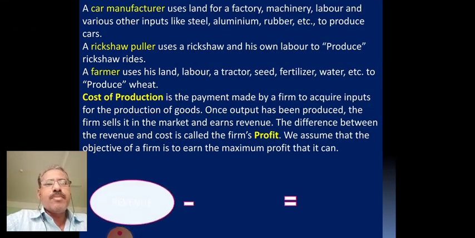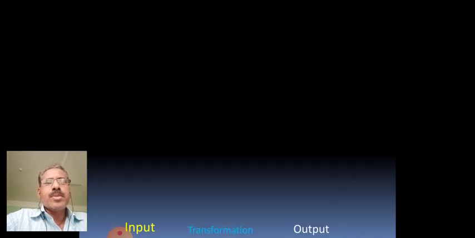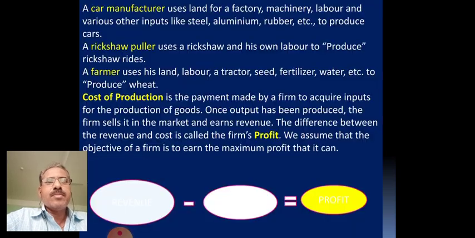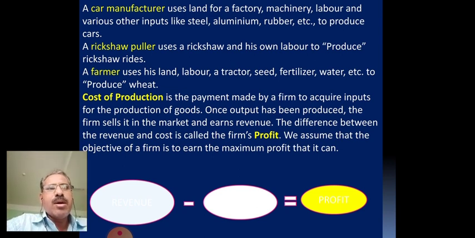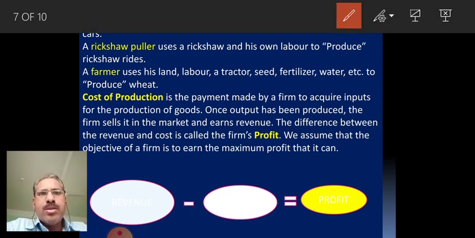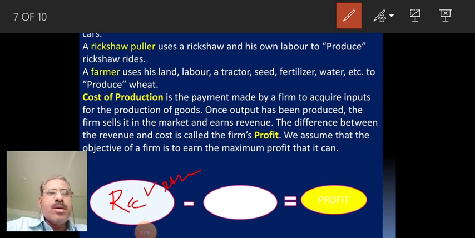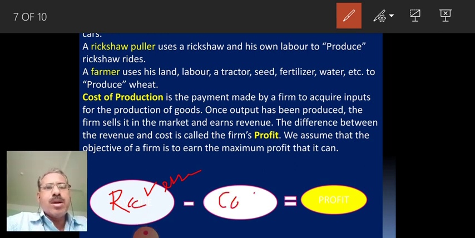But we can understand the same by way of the revenue. This is revenue and cost, and this is profit.